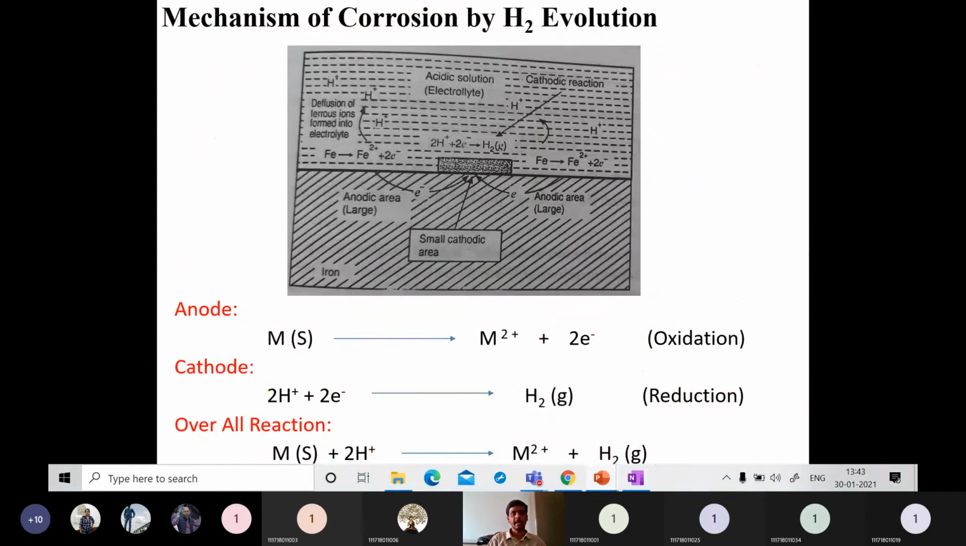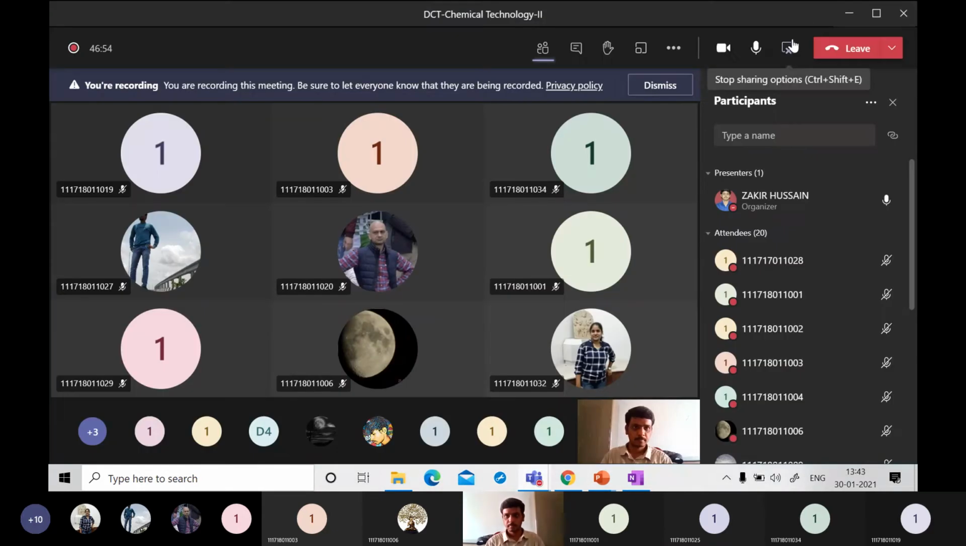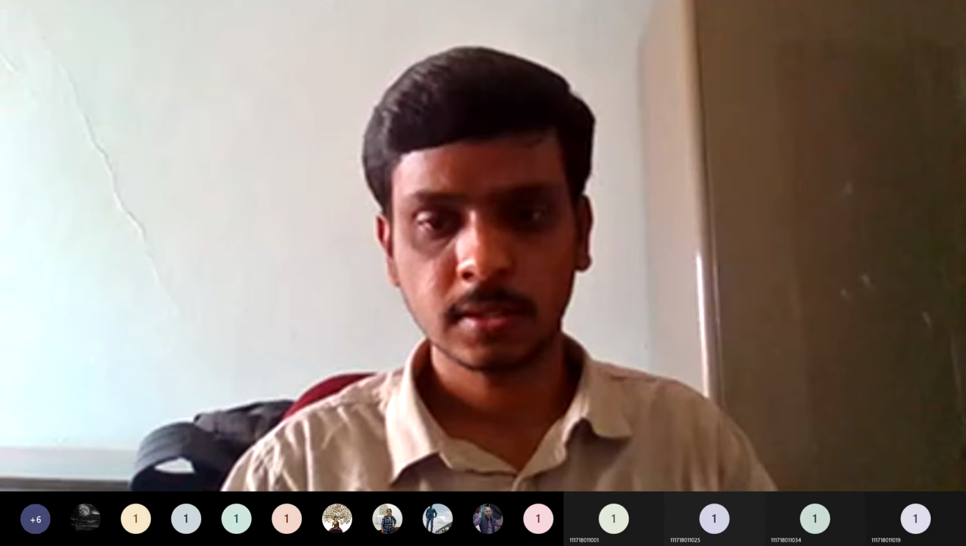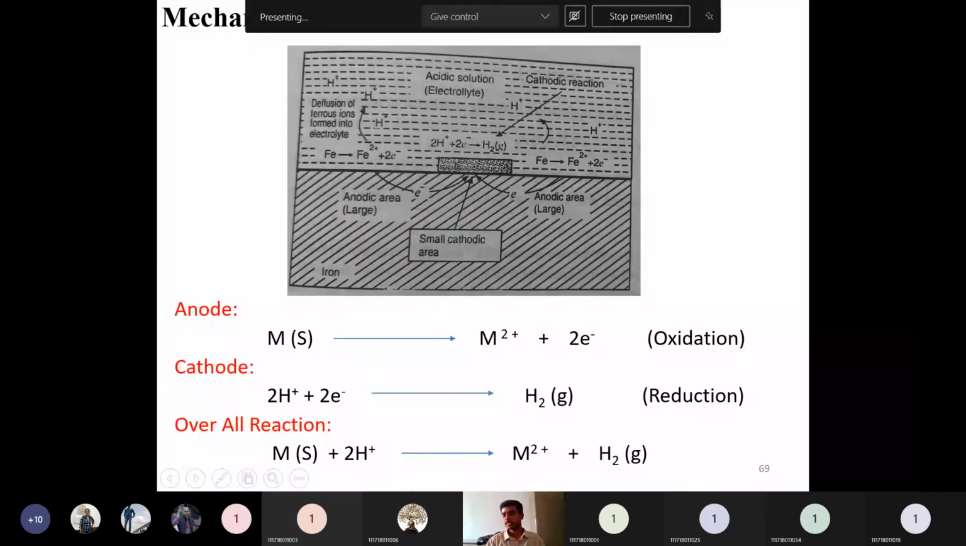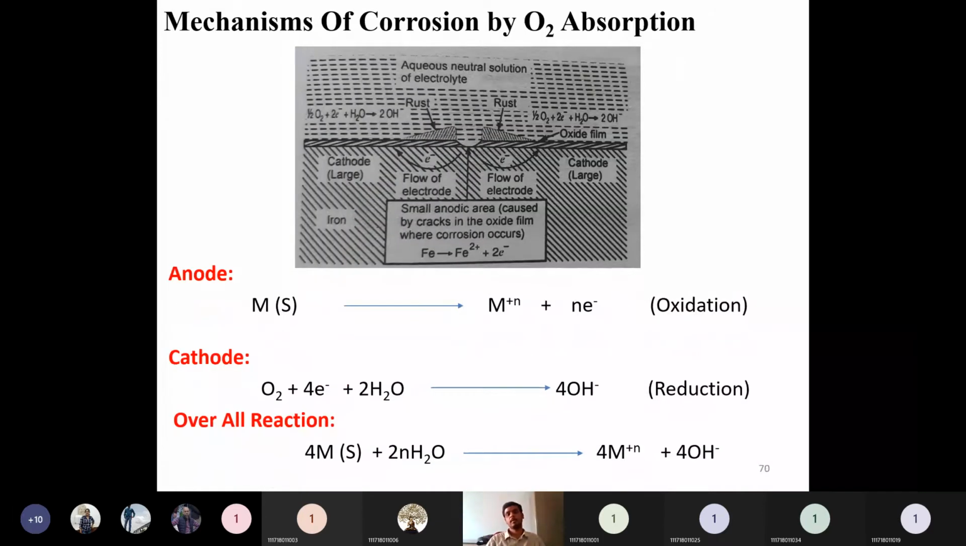So this is the overall mechanism. One is for wet corrosion, which is H2 evolution. How is it evolving, or at the anode, what is going on? This reaction at the cathode, what is going on? Then, this is the overall reaction. If you know the difference between these two, how it is happening, this mechanism, it is very easy to explain the various types of corrosion mechanisms.